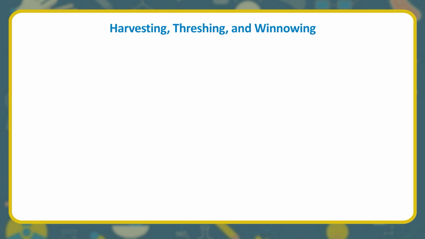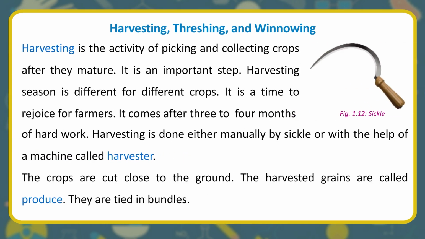Harvesting, threshing, and winnowing. Harvesting is the activity of picking and collecting crops after they mature. It is an important step. Harvesting season is different for different crops. It is a time to rejoice for farmers. It comes after 3 to 4 months of hard work.